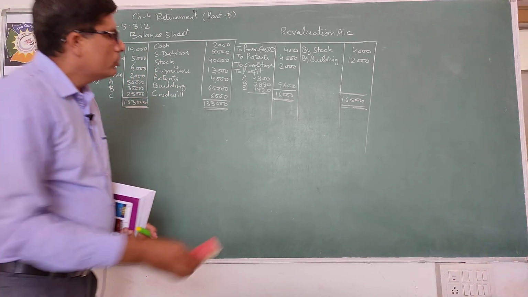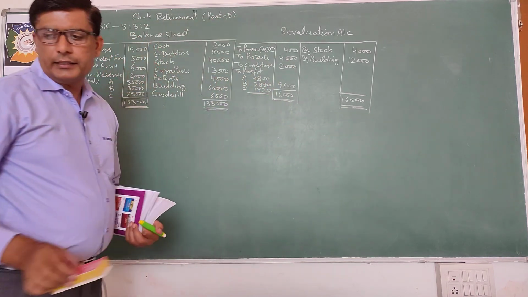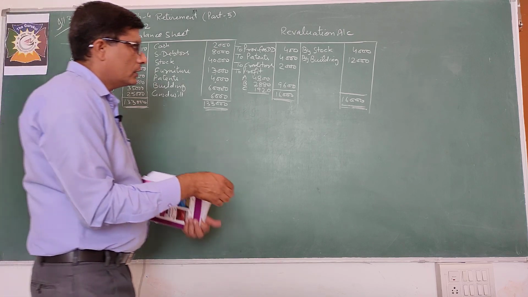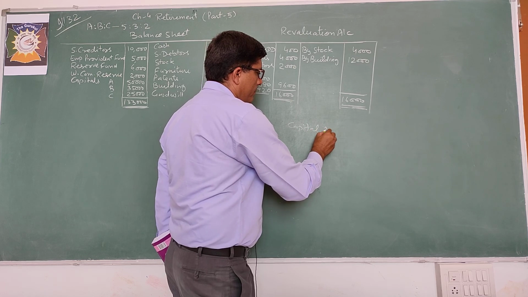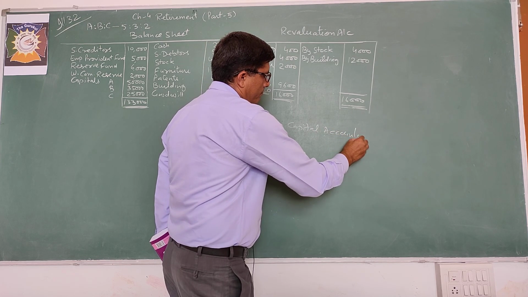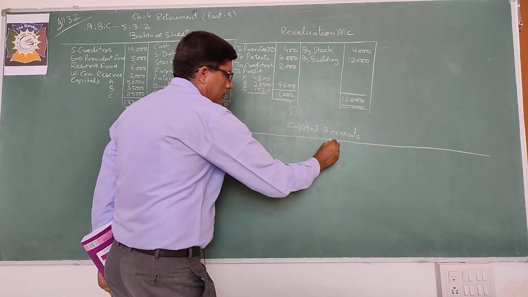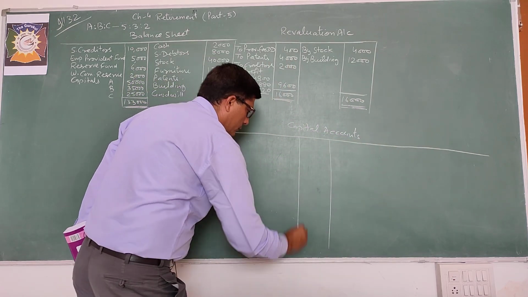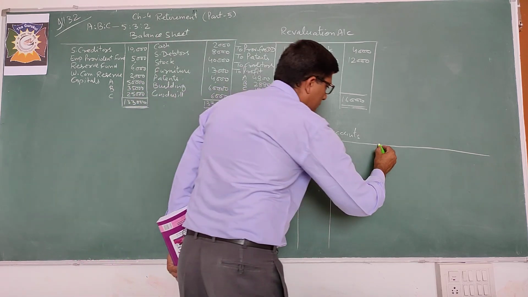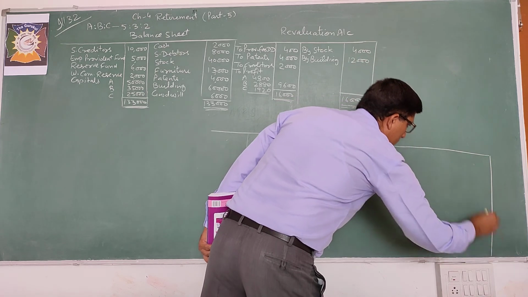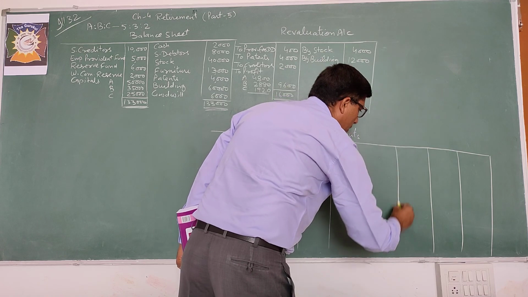Now you will prepare the capital accounts as well as pass journal entries. So capital accounts. Prepare 3 columns for amount.